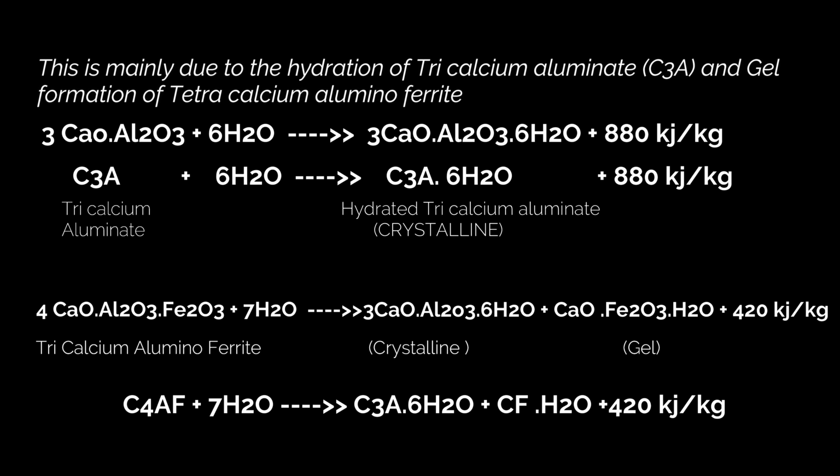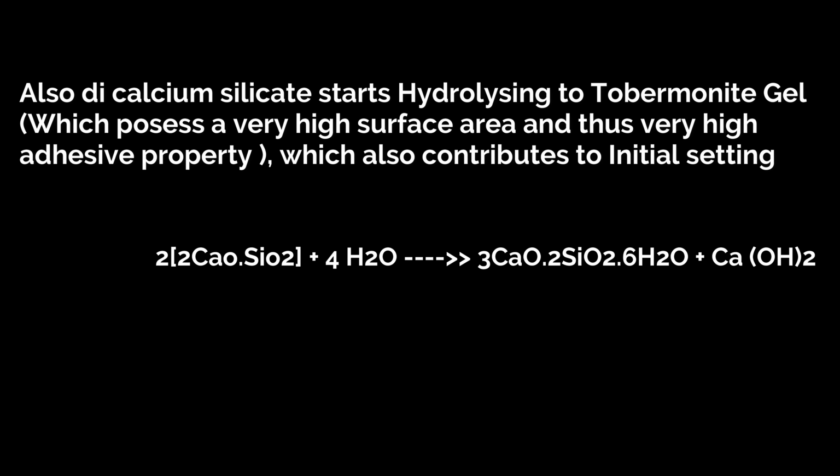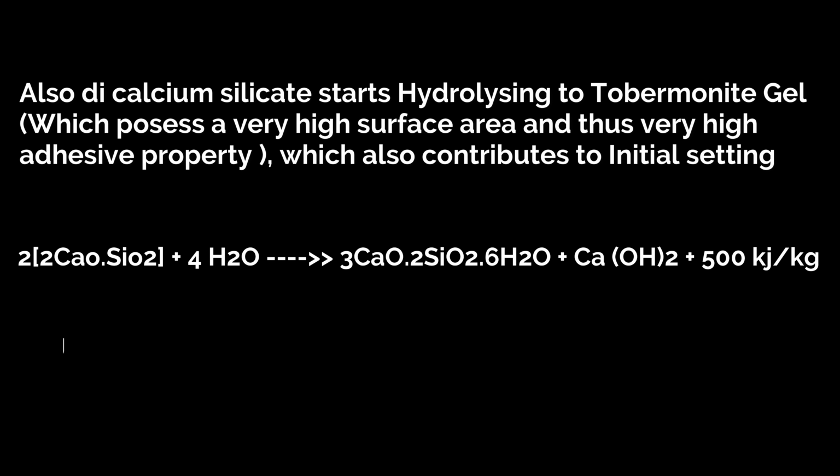And also dicalcium silicate starts hydrolyzing to tobermorite gel, which possesses a very high surface area and thus very high adhesive property, which also contributes to initial setting. This is a substance which has high surface area, friends, and which has high adhesive property. This will contribute to the initial setting.